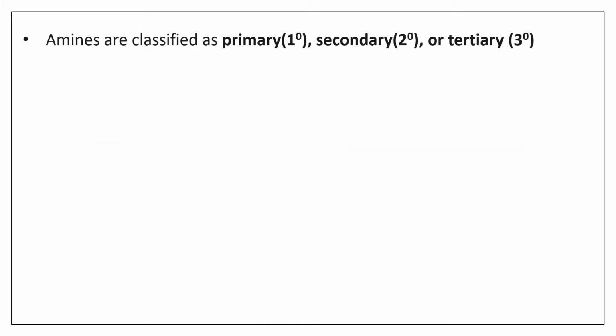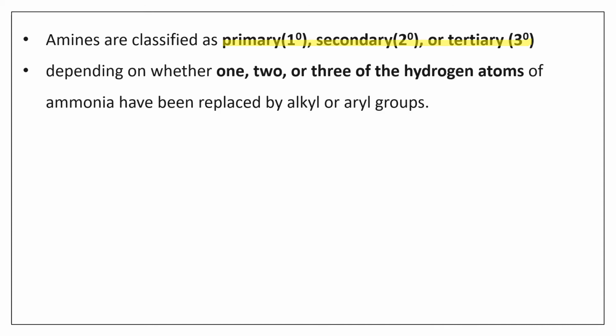So now to sum up the classification of amines, amines are classified as primary, secondary or tertiary amines depending on whether 1 or 2 or 3 of the hydrogen atoms of ammonia have been replaced by alkyl or aryl groups.